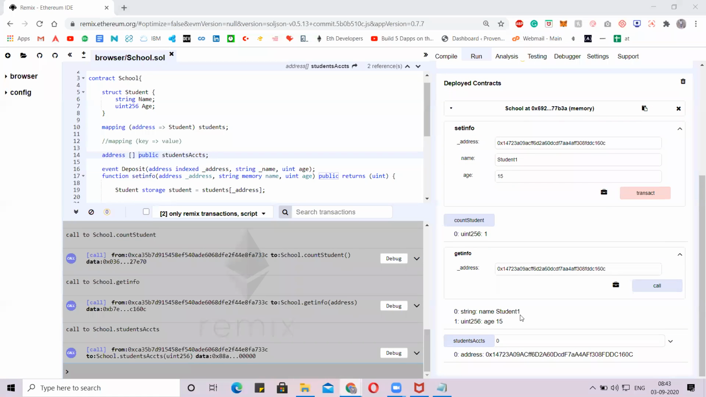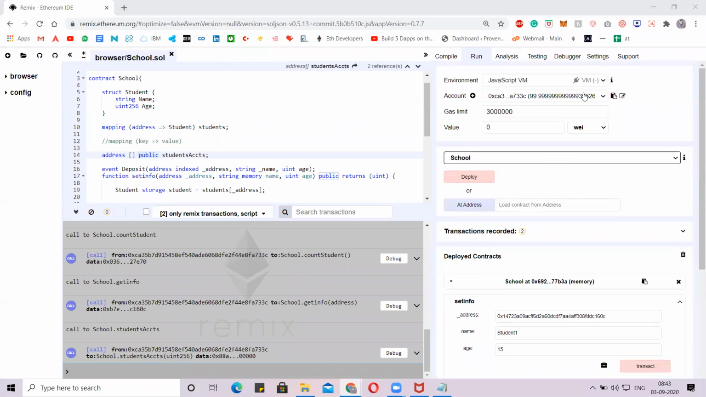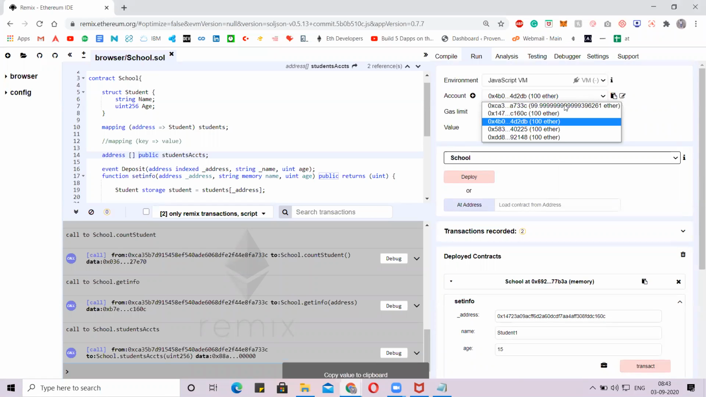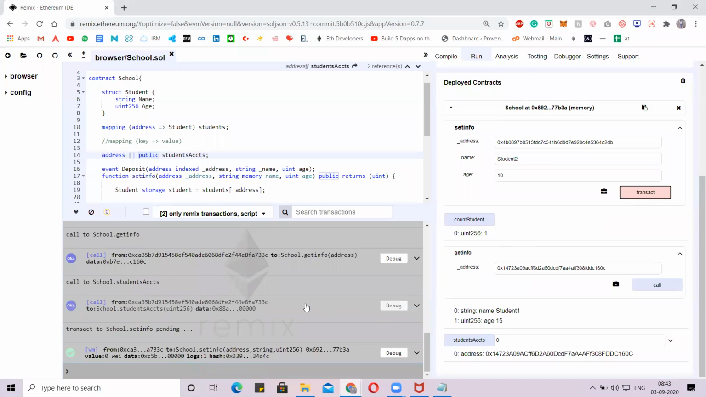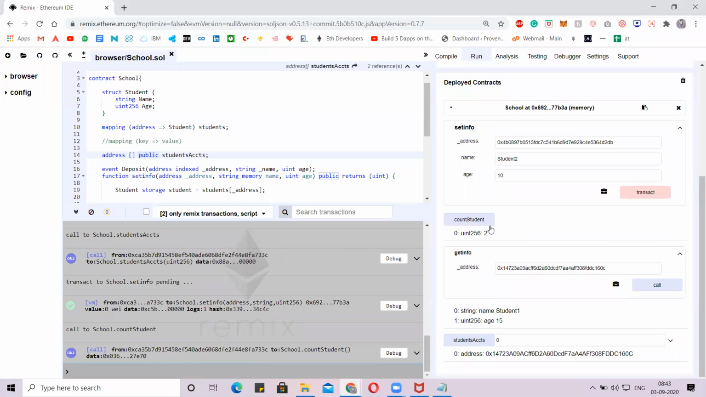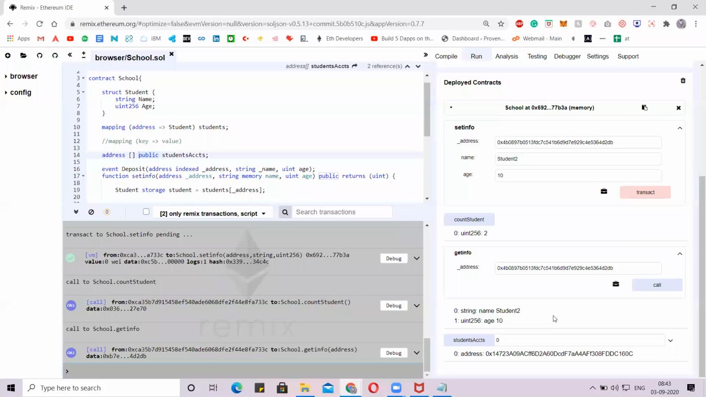Now I'll create another student. Pass the address, name it student 2, give it an age of 10, transact. Done. Now count the students. We got the count student as 2. Just paste the address here. Are we getting the details? Yes, we are getting the details. Now we need to get the data of the student accounts, like the index value 1.